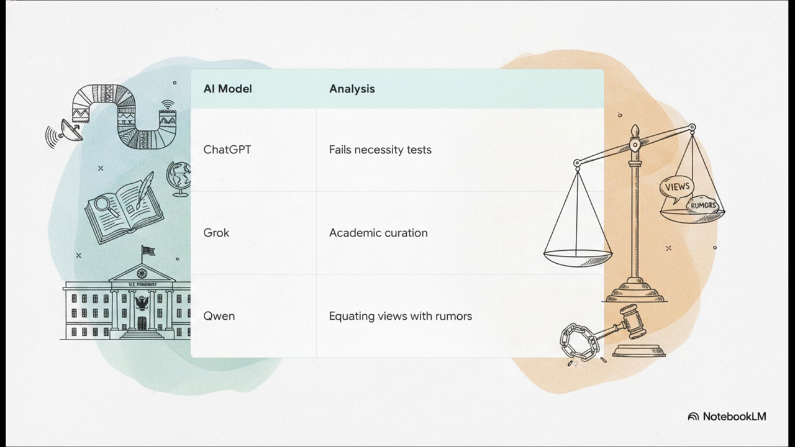Then Qwen chimed in, pointing out the inherent danger of equating differing viewpoints in artistic expression with rumors. And finally, ChatGPT stated plainly that criminalizing this behavior completely fails the international legal tests of necessity and proportionality.